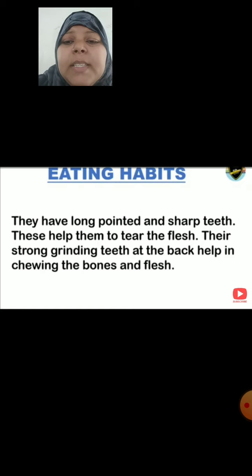These help them to tear the flesh, and their strong grinding teeth at the back help in chewing the bones and flesh. It means the carnivorous animals have very strong and sharp teeth both at the front as well as the back. Now let us see the next category of animals, that is the omnivores.